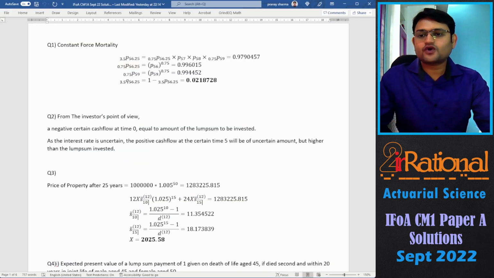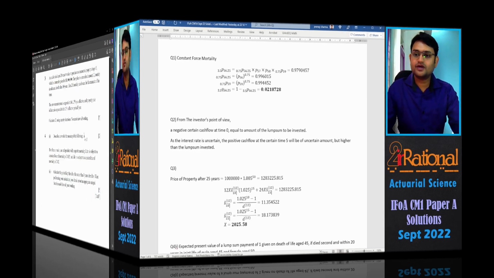So we'll say from the investor's point of view, a negative certain cash flow at time 0 equal to the amount of the lump sum to be invested. As the interest rate is uncertain, the positive cash flow at the certain time 5 will be of uncertain amount but higher than the lump sum invested. Let's see question number 3.